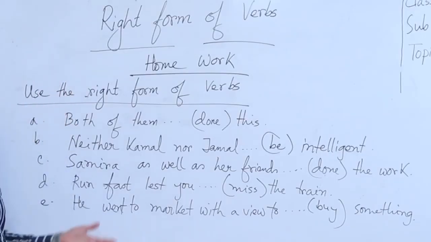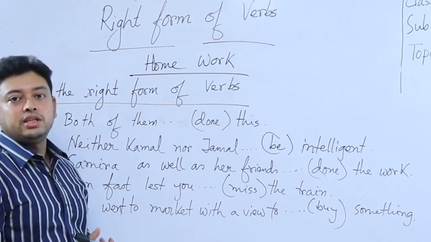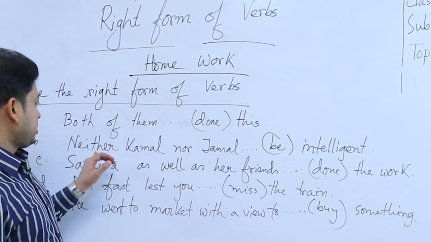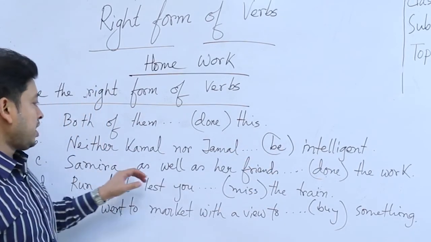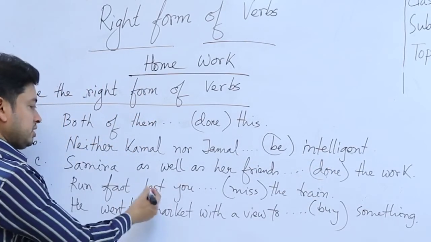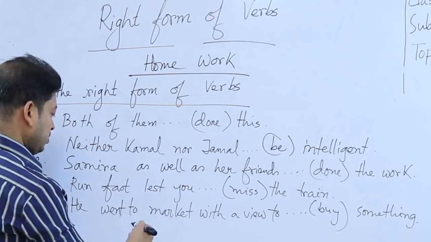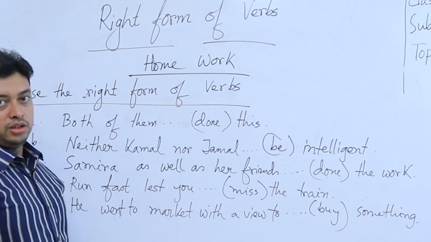So, these are the 5 examples. You have to change the verb according to the rules that I discussed in this class. Both of them done this, neither Kamal nor Jamal, be verb, intelligent, Samira as well as her friends done the work, run fast lest you miss the train, he went to market with a view to, in bracket, buy something.